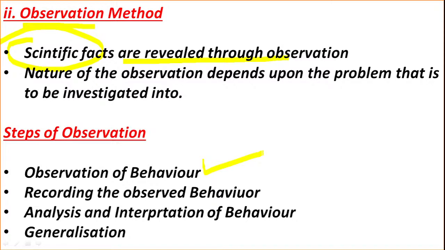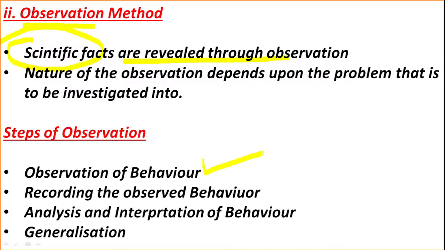For example, if the social behavior of a child has to be observed, you want to know how the children are going to behave in their society. For this, he can be observed when he plays with the children. If you want to study the social behavior, then we can observe the children when they are playing with their friends, when they are in the group. Then only we will understand the social behavior of the children.